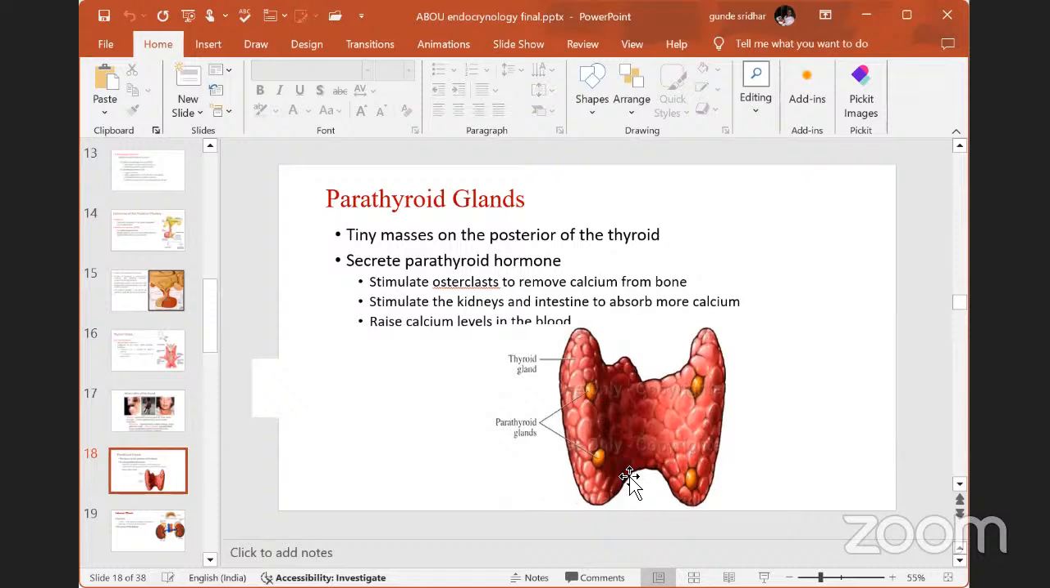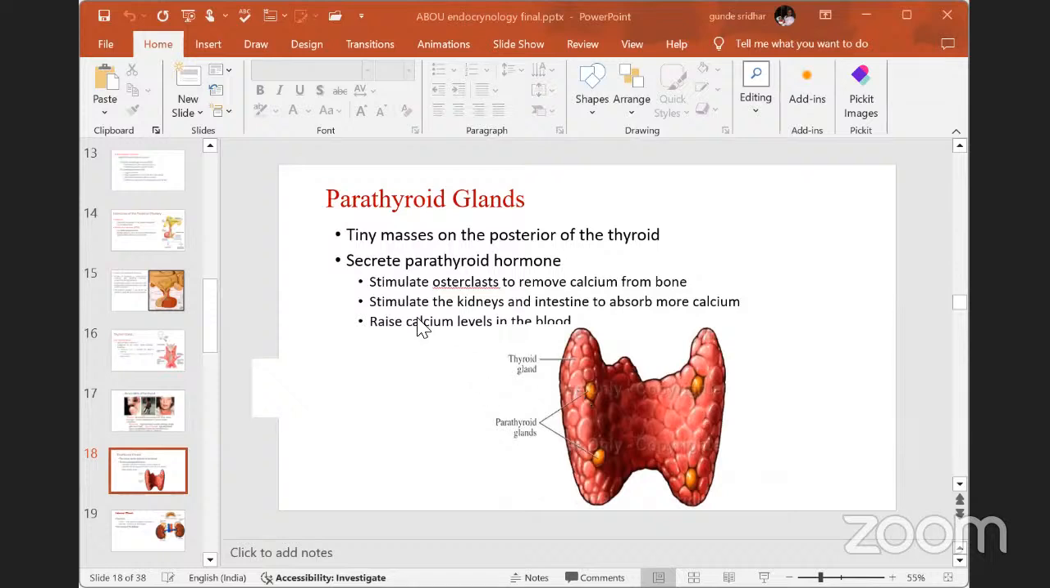That is called the parathyroid gland. Generally, this gland will release the hormone that is called parathyroid hormone. You can see this red color, peanut-like structure, and one, two, three, four, the yellow colored ones. These are the parathyroid glands, which are situated on the thyroid gland. They are tiny masses on the posterior of the thyroid gland. Tiny means small. They secrete parathyroid hormone.